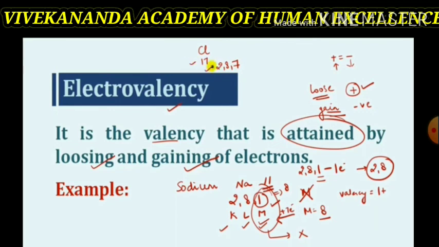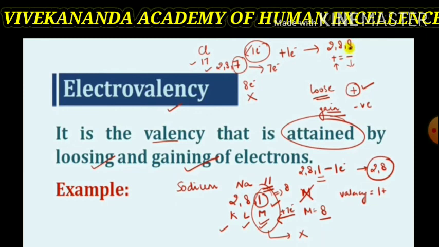For example, chlorine has a tendency to gain electron because its electronic distribution is 2, 8, 7 according to its atomic number 17. It has 7 valence electrons in its outermost shell. So, in place of losing 7 electrons, it needs less energy to gain 1 electron.